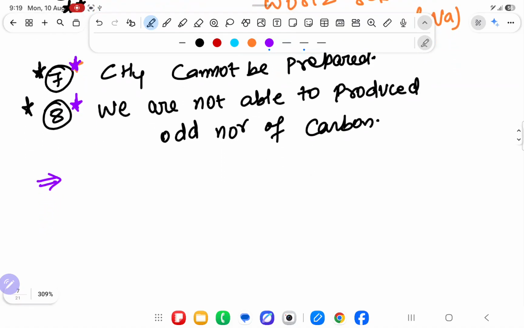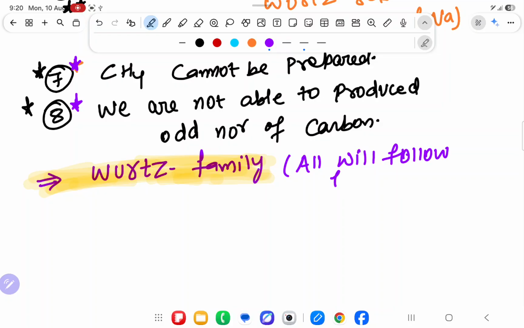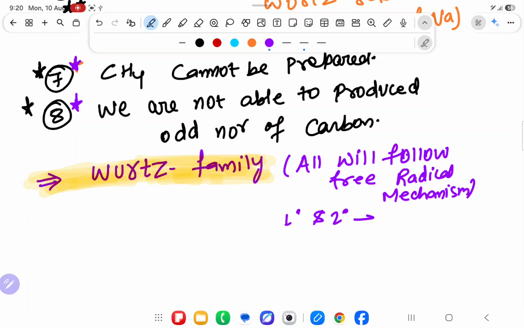Yes, my dear friends. Now next topic I am going to start, Wurtz family. Wurtz reaction we have seen. Some of the scientists came who are giving the reaction just like Wurtz has given. So I have named it as Wurtz family. See, what is the easy way to learn? All Wurtz family will follow free radical mechanism, means 1 degree and 2 degree combination.